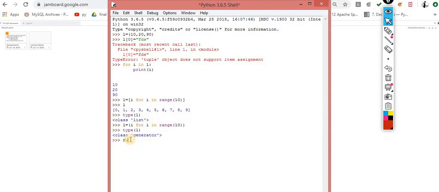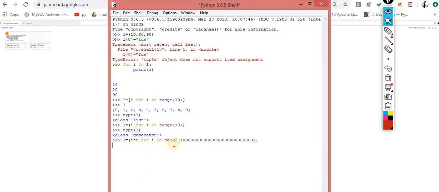Now understand the concept. Let's suppose I want to do this: L is equal to i into i for i in range of this much. Now if you try to do this, what will happen? It will give you the error, memory error. After waiting for 5 minutes, maybe after waiting for 10 minutes, you will get the error message. Why? Because in the list comprehension, everything is loaded inside the memory, and after that it does this operation. When it's performing this operation, it consumes so much memory. That's why it gives you the error message.